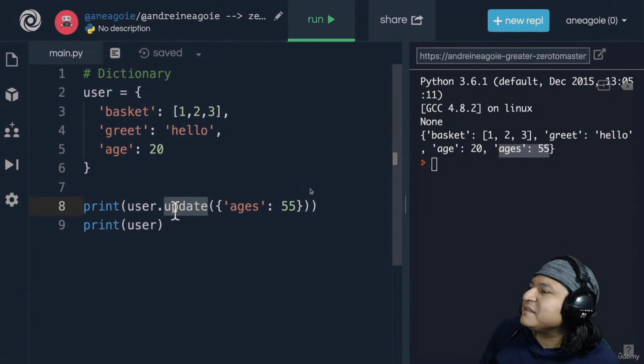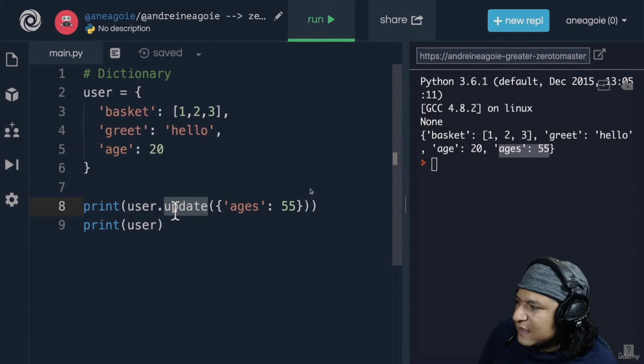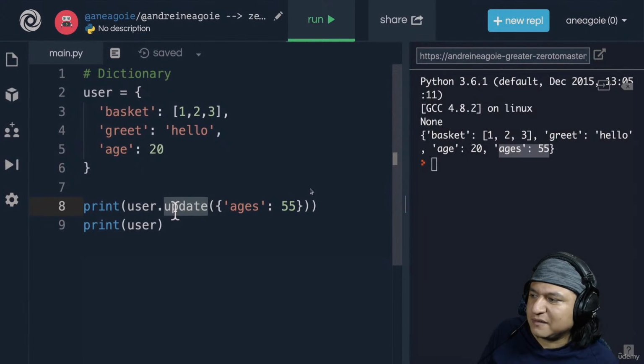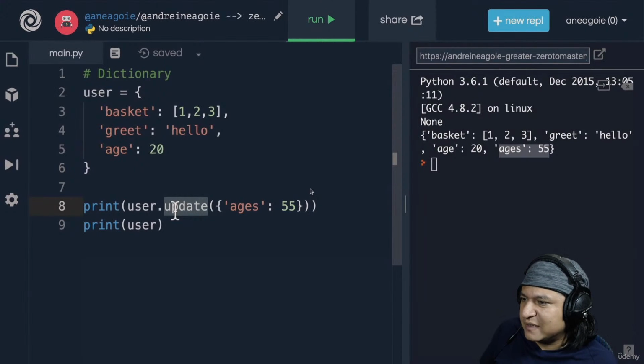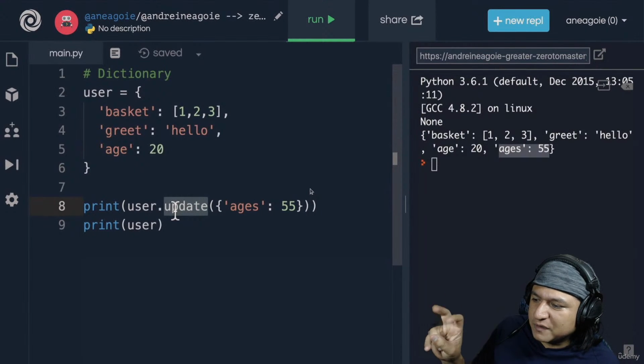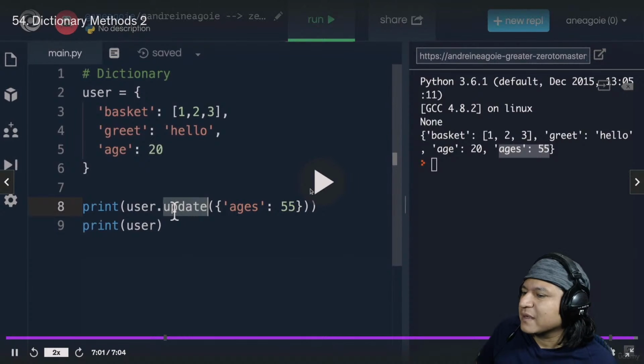Update ages. Okay, and print the user. So age still exists, but instead of updating something because it didn't find it, it just decides to create it. So this is basically update or create for dictionaries. I'll see you in the next video.